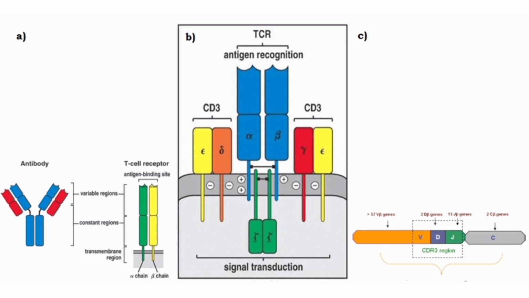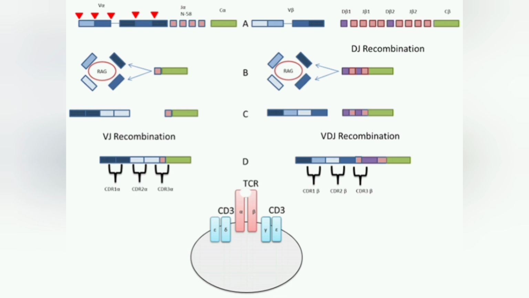One is the alpha chain and the other is the beta chain, and these chains are associated with the CD3 protein, and we know that the CD3 protein is involved in the signal transduction pathway. So there are some similarities between the immunoglobulins and the T cell receptor proteins. The immunoglobulins are made up of different segments, which include the variable, diversity, joining and constant regions, and in the same way the T cell receptor proteins are also made up of these different segments.